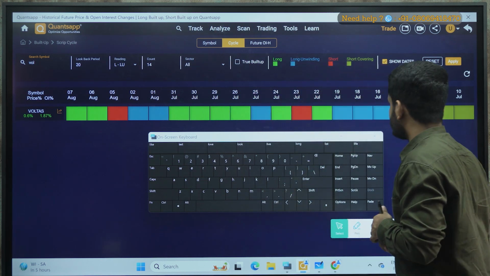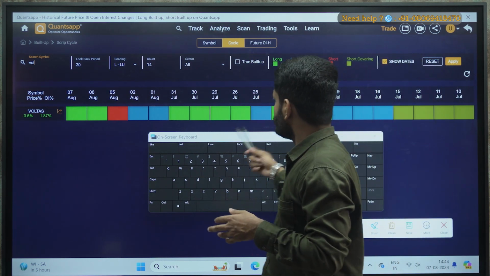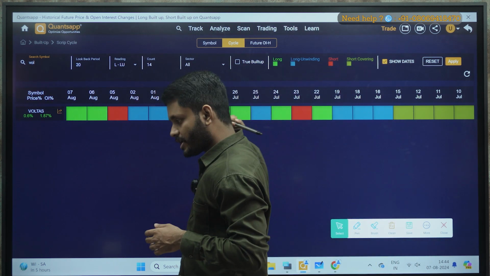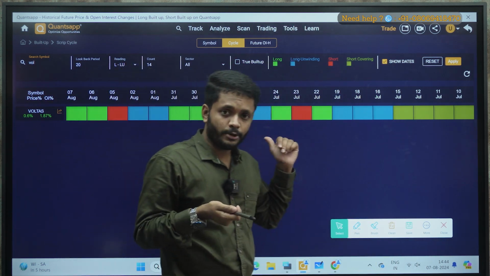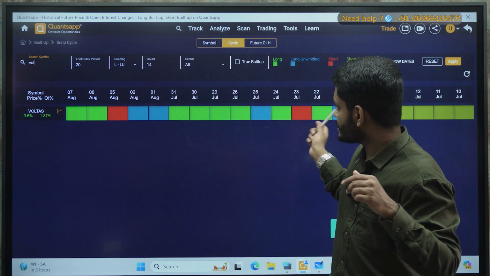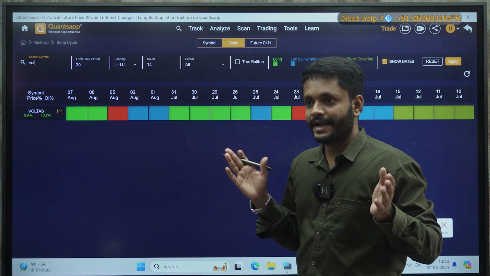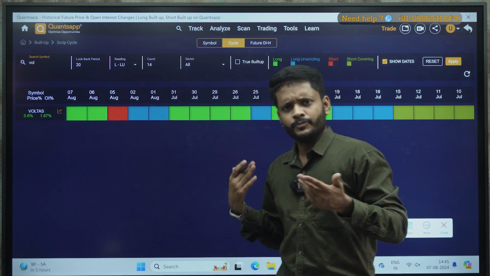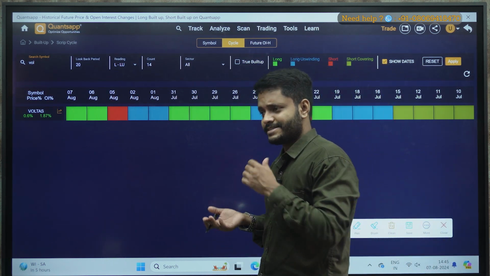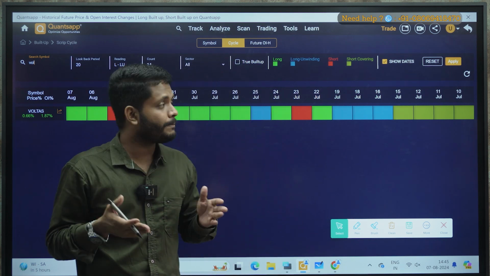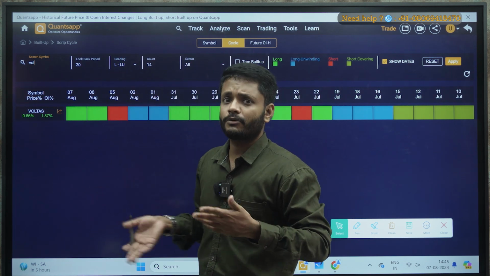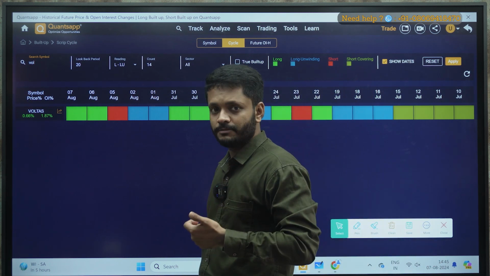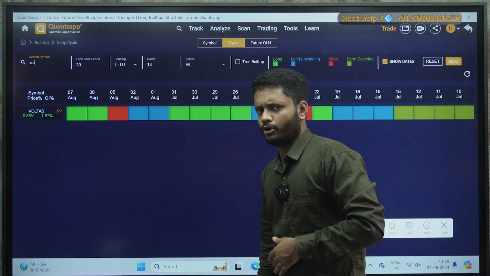Voltas, I don't think there is a short and short covering cycle, so I won't take the trade, correct? So this is how you are supposed to check the trap indicator, confirm it with cycles, what the cycles are saying. If the cycles and trap indicator are aligned, you can go with it, else you can opt out. It is not necessary that you take a trade based on trap and cycles only, correct? There are n number of tools which you can follow. If you are not getting the trade, you are not supposed to take the trade forcibly, correct? You can ignore it and move on to the next trade.